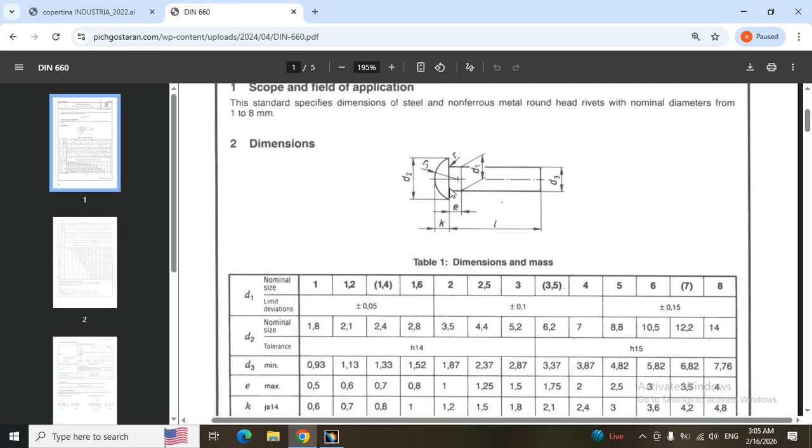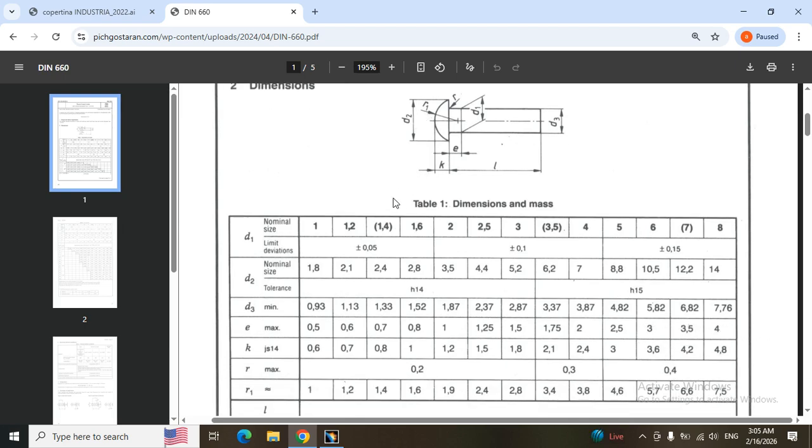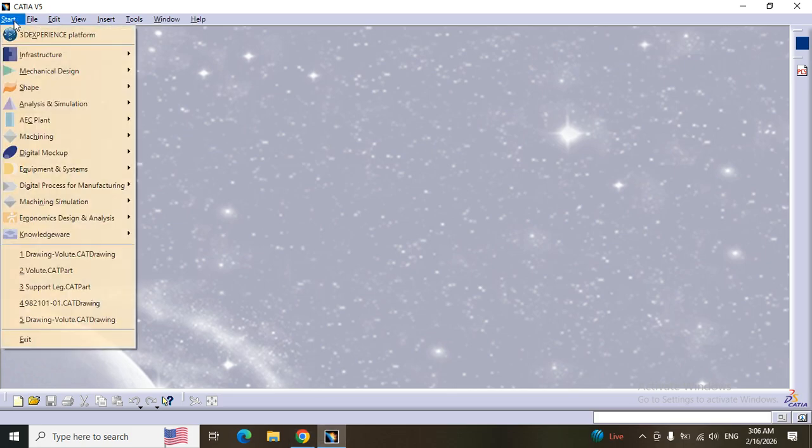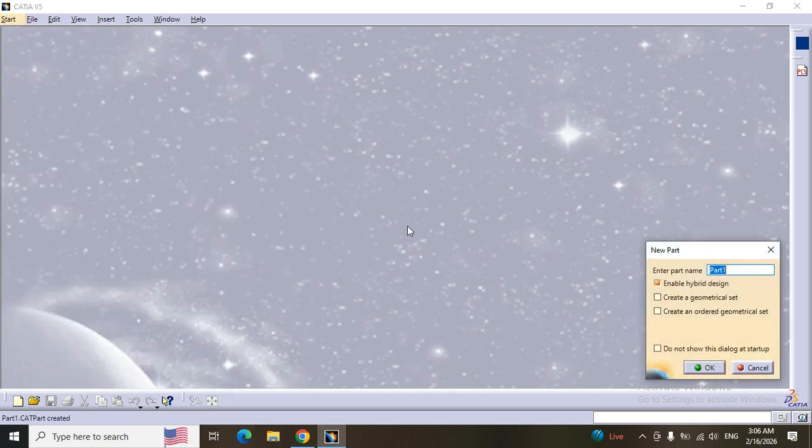The first section is this section, a circle that we should cut with a line. The circle's radius is R1. The R1 value is 1 millimeter. Start Catia software, refer to start, mechanical design, part design. Select a name.